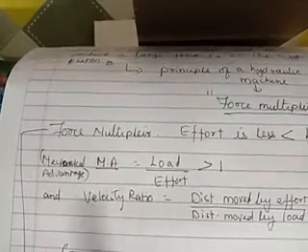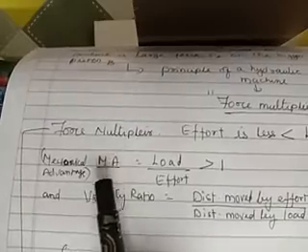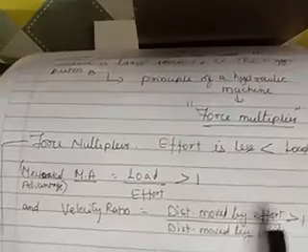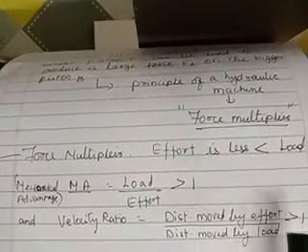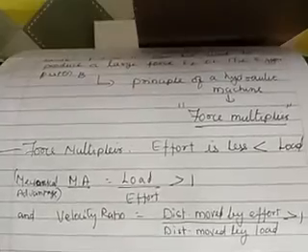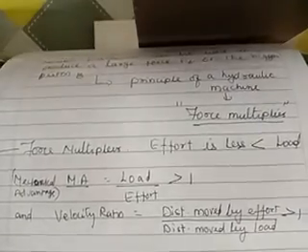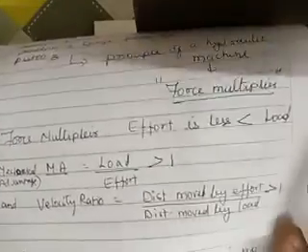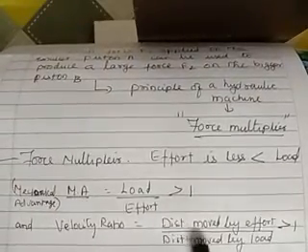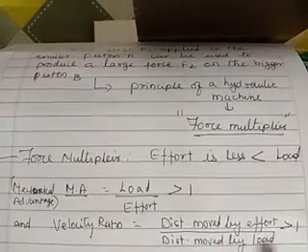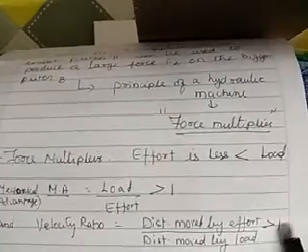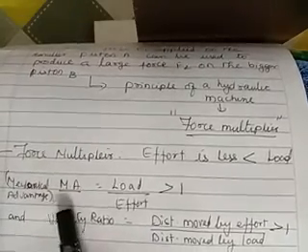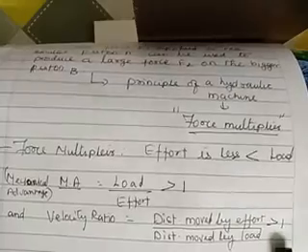Okay, so the velocity ratio, therefore, either you tell in terms of mechanical advantage, or you tell in terms of velocity ratio, which is given as the ratio of distance moved by effort to distance moved by load. So this is the formula for velocity ratio. Suppose they are asking you what is velocity ratio, don't get confused. Just say that velocity ratio is nothing but the ratio of the distance moved by the effort to the distance moved by the load, and the velocity ratio also will be greater than 1. You can say both conditions: mechanical advantage is greater than 1 and velocity ratio is also greater than 1.